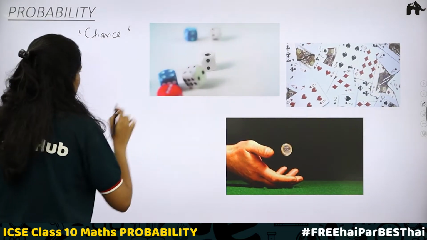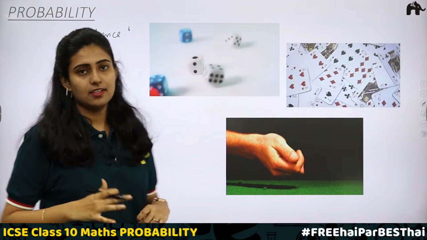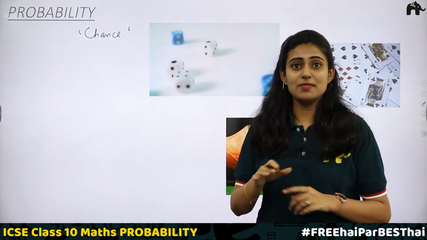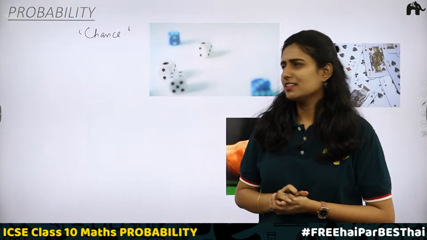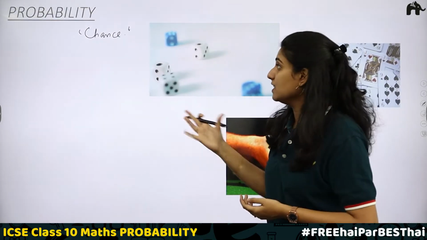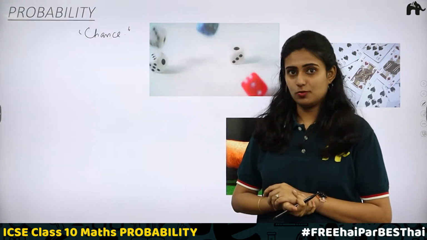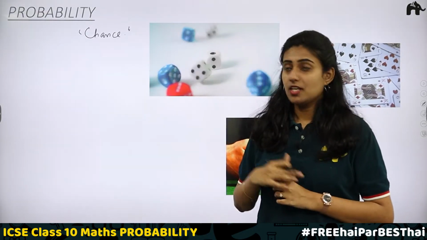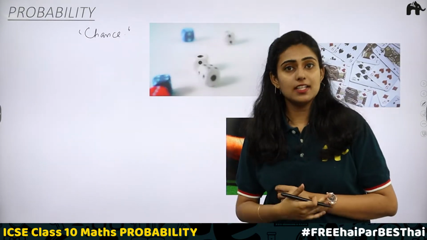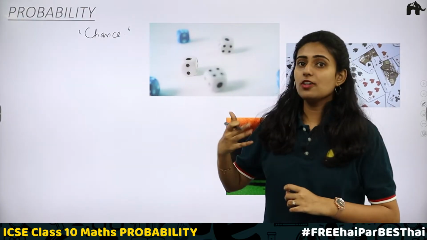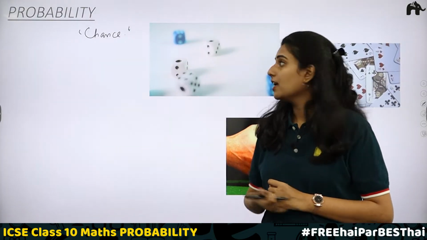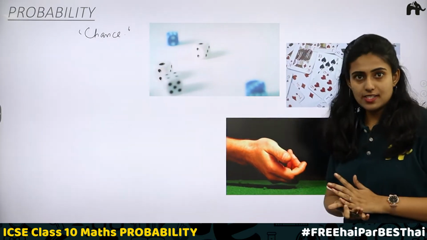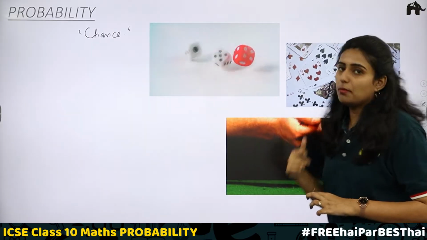If you take the case of a football match, I like Argentina. Does it mean Argentina wins the game? And I am saying Argentina will win. Is it a chance? There are equal chances for Argentina to win or the opposite team to win. So, since I like a team, it doesn't mean it will win the game. Let it be a football match or a cricket match, there are equal chances for both the teams. Same is the case when you toss a coin, there are equal chances. So, the chance is what probability is.